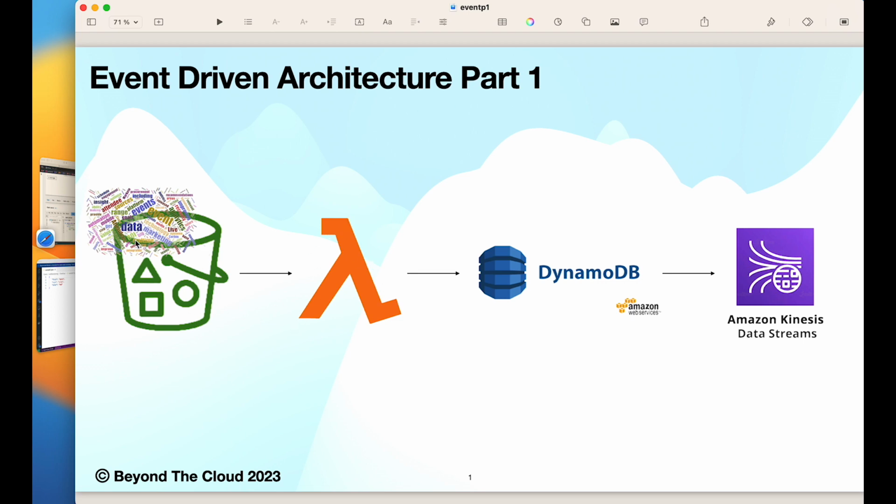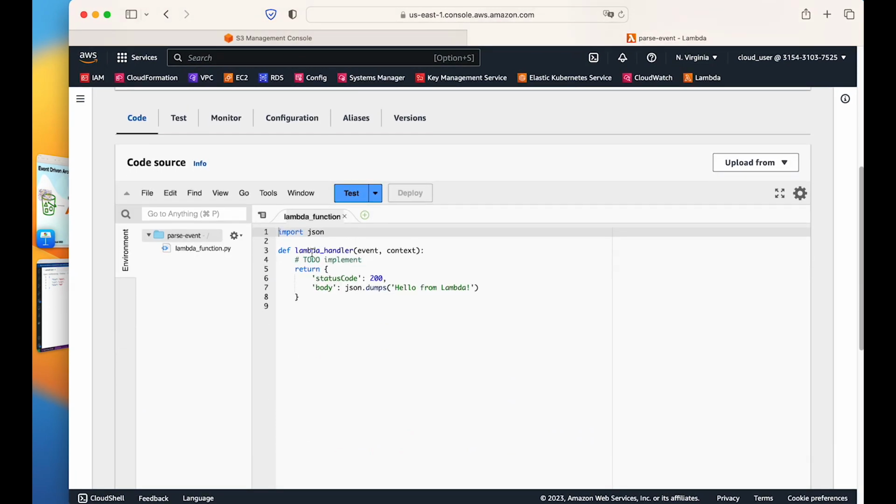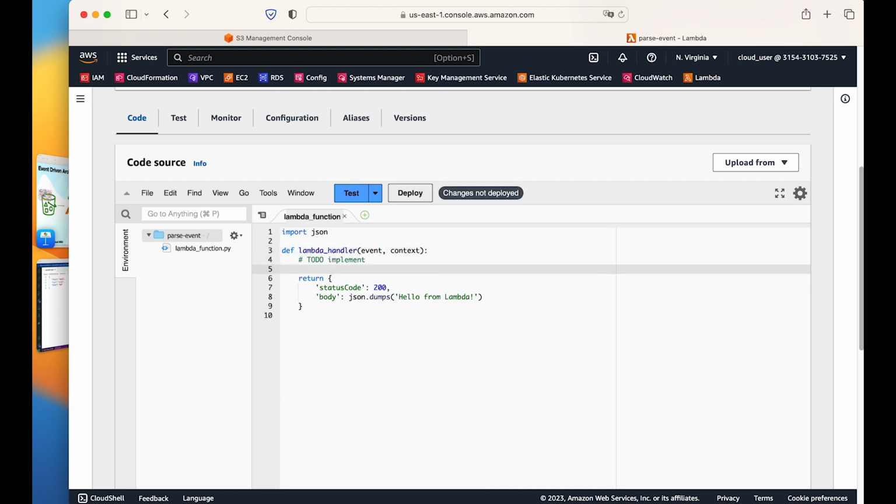What we need is one event. And apart from that, we need to parse the event, or we need to show the event, what the event came in. So if we see the Lambda code here, Lambda has a parameter called event. This is the particular event that we are interested in. So whenever S3 will trigger an event to Lambda, this is the variable that holds all the data. What we will do to make it simple, we will print the event and we will deploy.